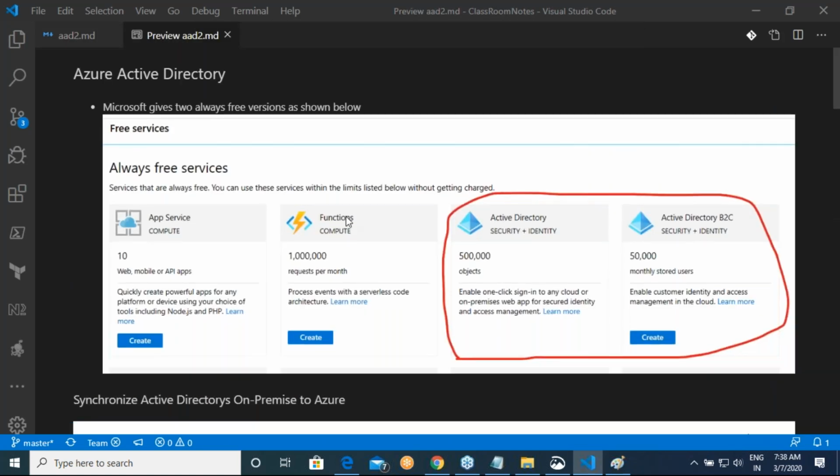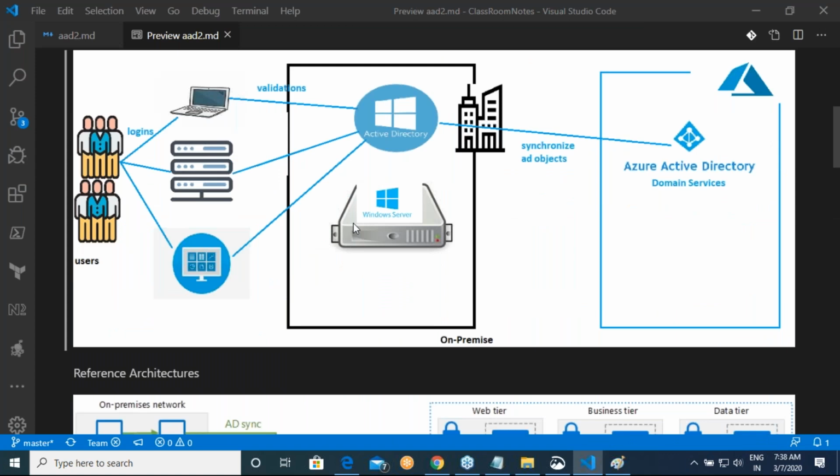Right. So our first job is to simulate that on-premise. We don't have an on-premise over here. So we have to create some Windows server with Active Directory in it, understand the domain services, and then synchronize the users to Azure Active Directory.